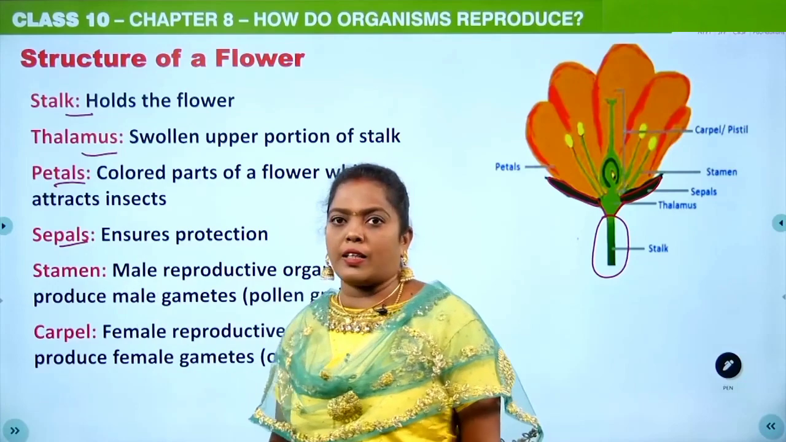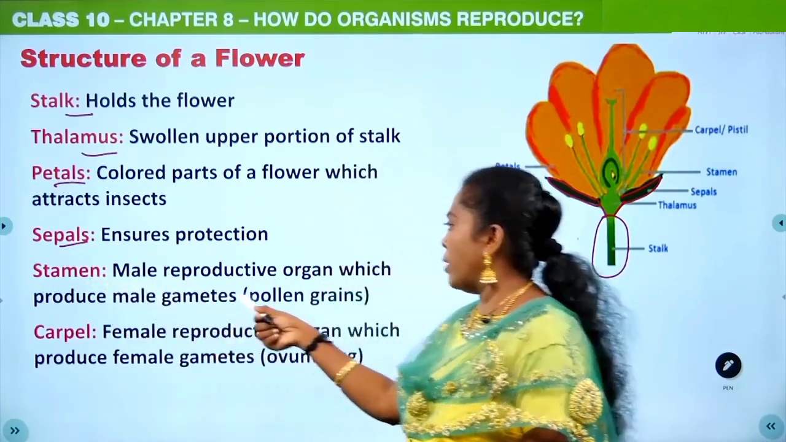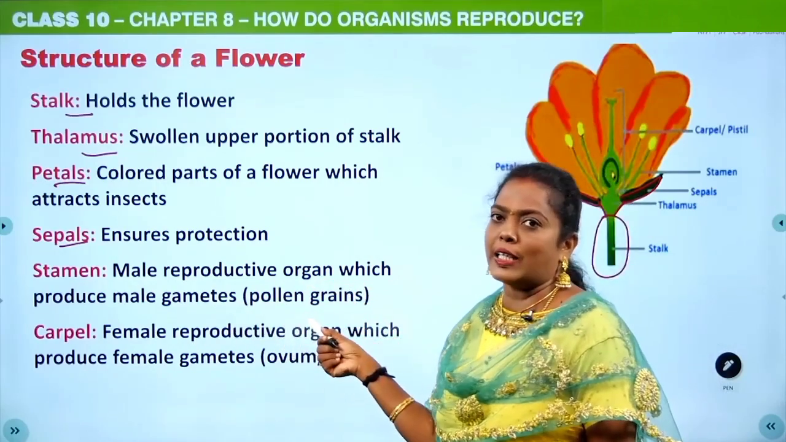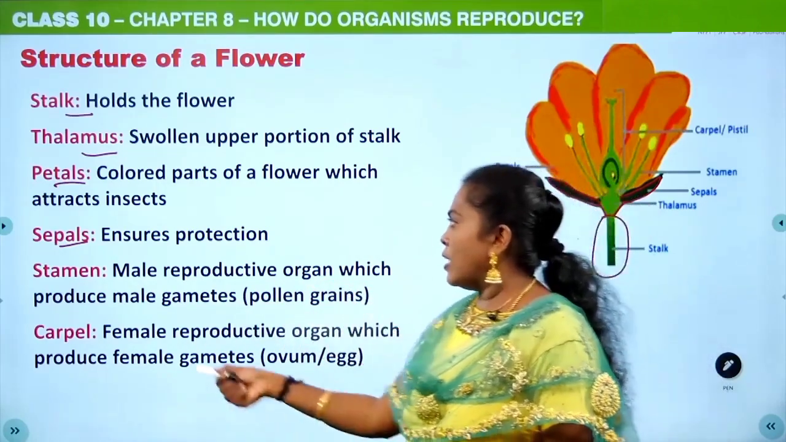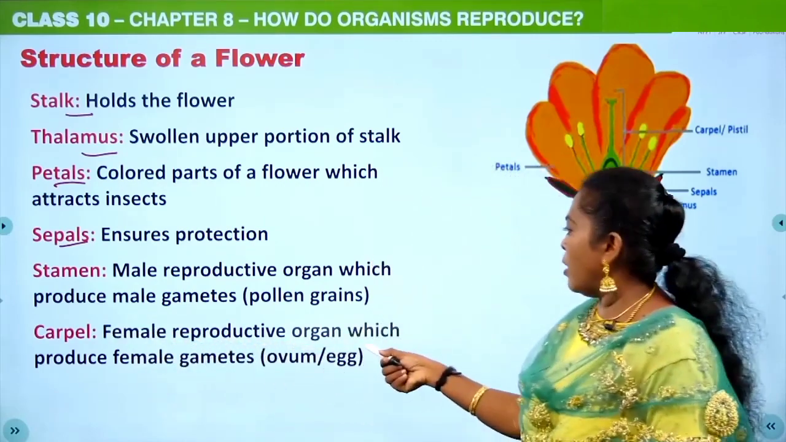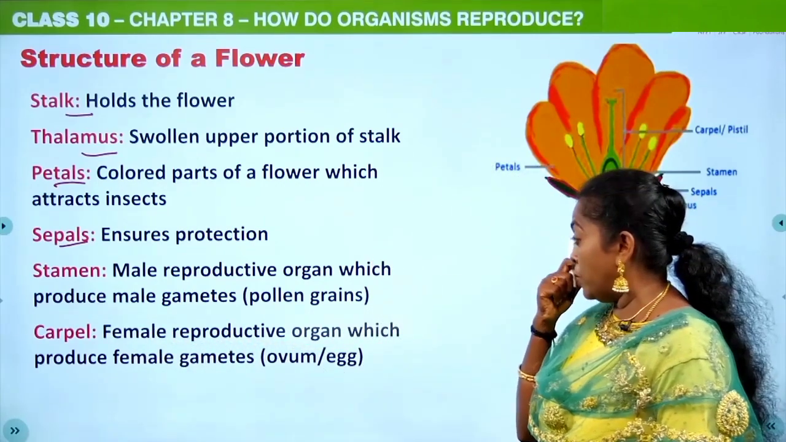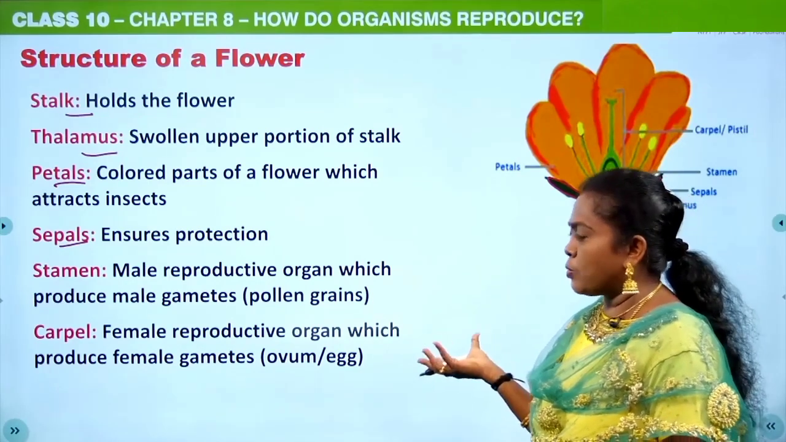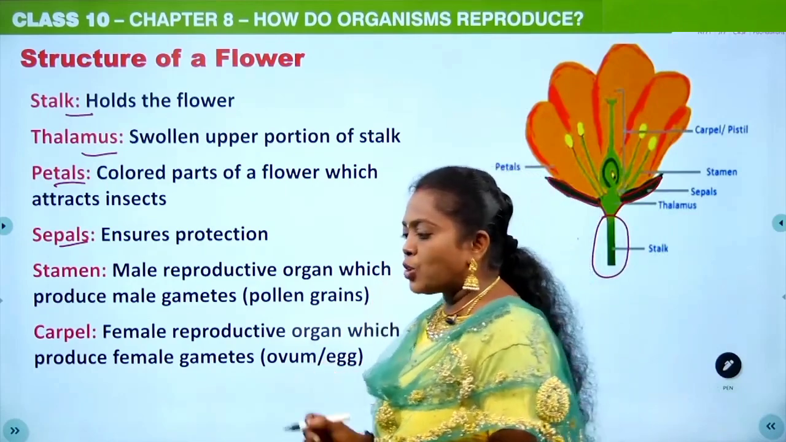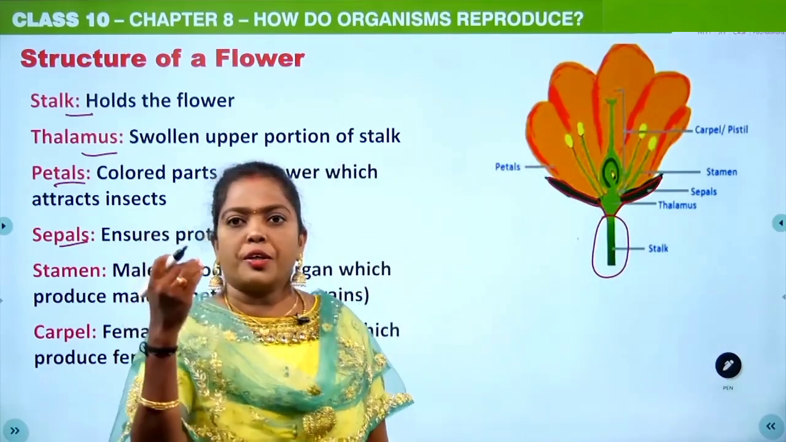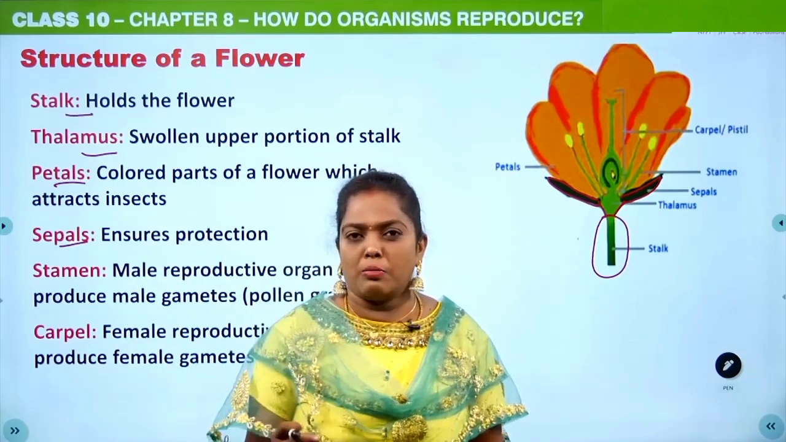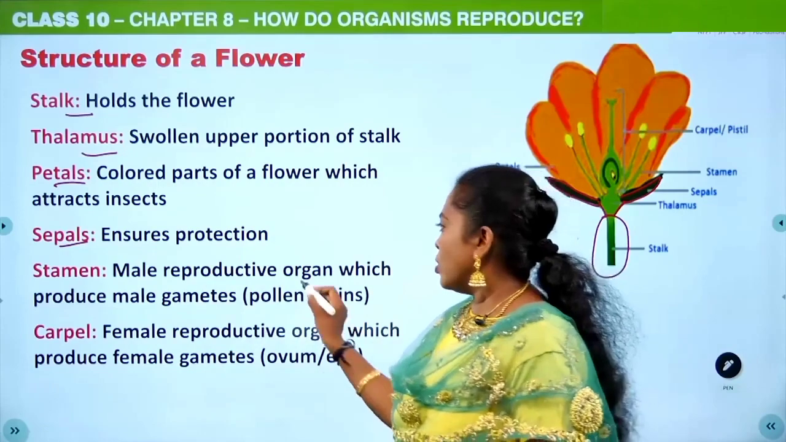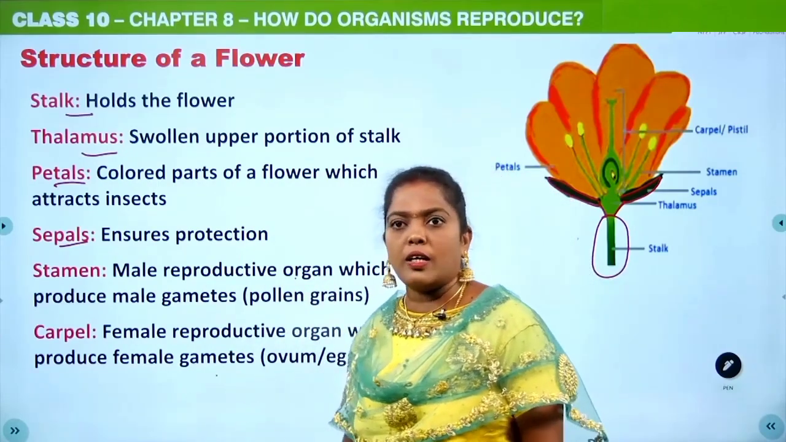Then the male part in the flower is the stamen, the male reproductive organ which is going to produce the male gamete, that is pollen grain. Then carpel, the female reproductive organ which produces the female gametes. So if they are asking you to explain the structure of a flower, please remember that you have to give topics: stalk, thalamus, petal, sepal, stamen, carpel, like that. So stamen is the male part and carpel is the female part.